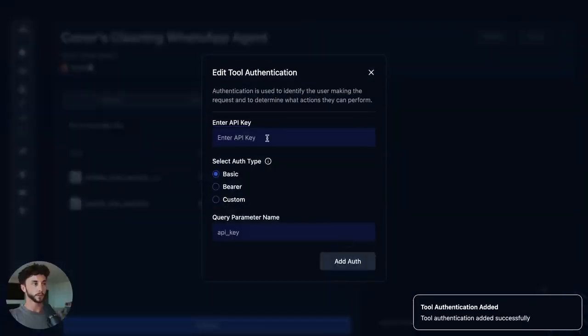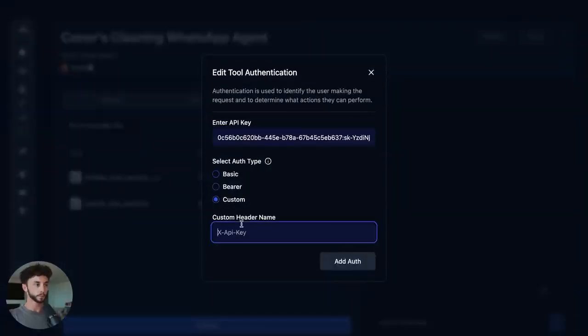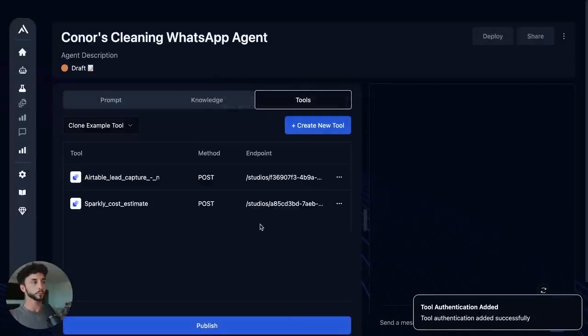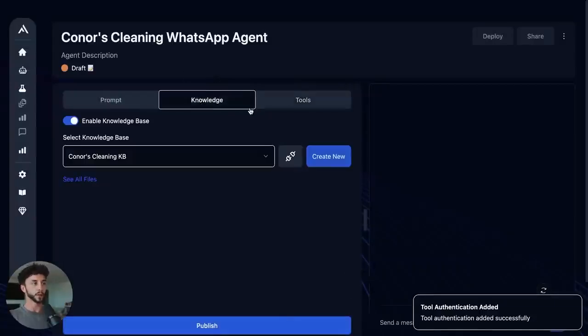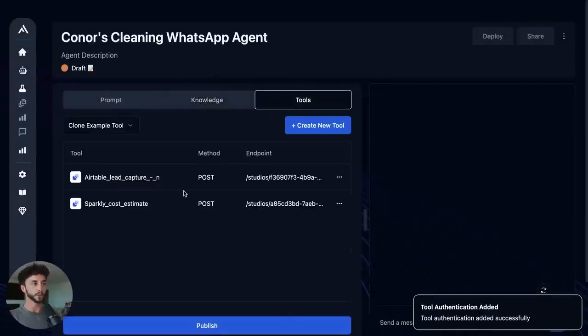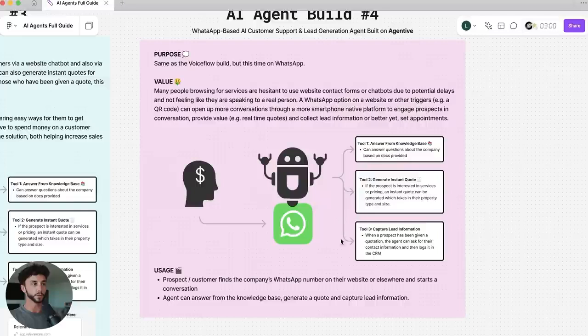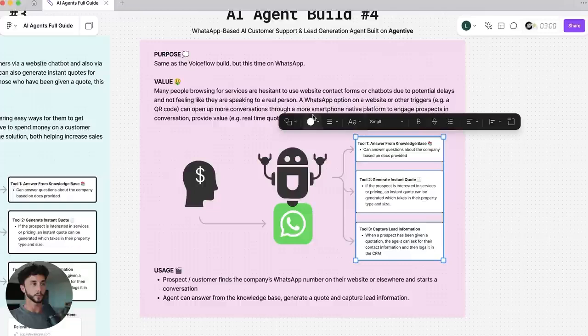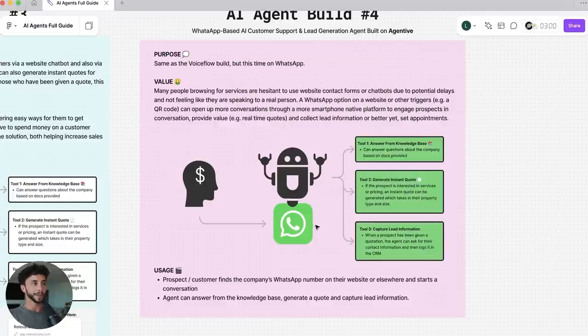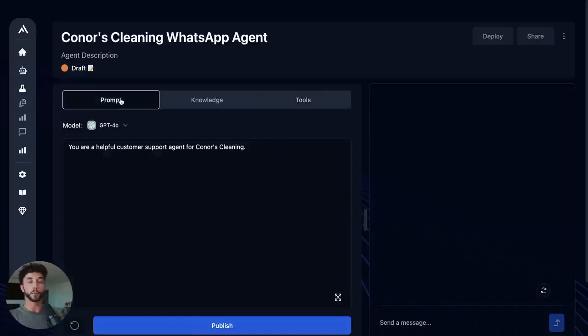And we can do the same for this one. And there we go. Now we have our knowledge set up, our two tools set up, and you can see that we're pretty darn close to completing this build. We have all of these three done. Might as well make them green for the sake of it. And now the only thing left to do is to write a prompt that connects this all together. And that's really the glue that holds it together.